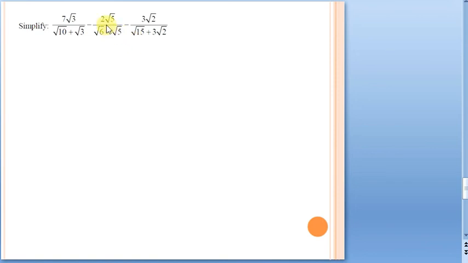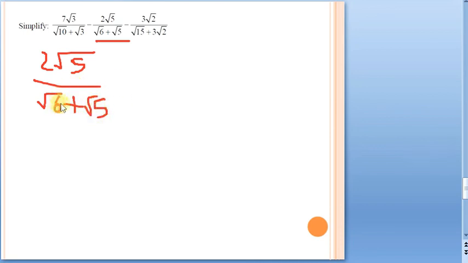Now the second part, 2 root 5 divided by, let us come to this minus sign later. When we substitute, we will take the minus sign then. For a while, it is 2 root 5 divided by root 6 plus root 5. What is the rationalizing factor here? Root 6 minus root 5. So here I have to multiply with root 6 minus root 5.